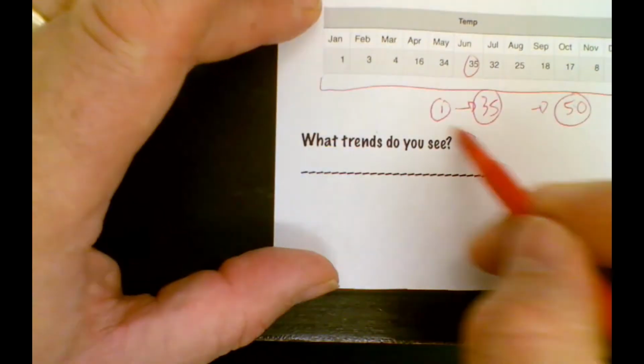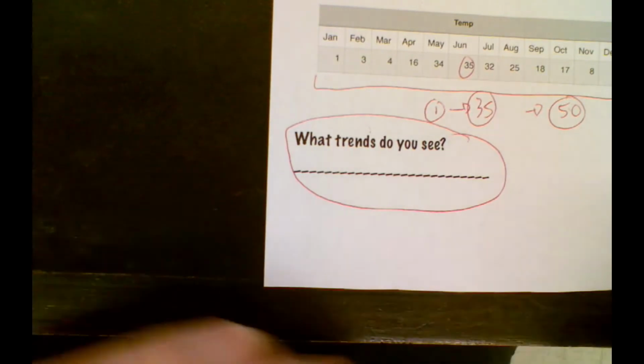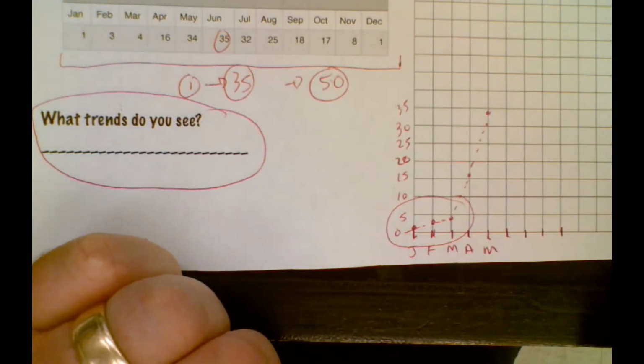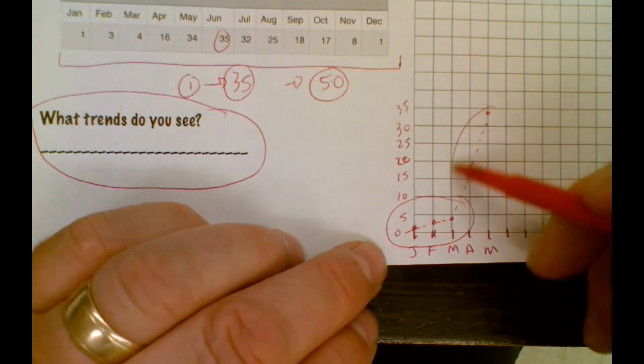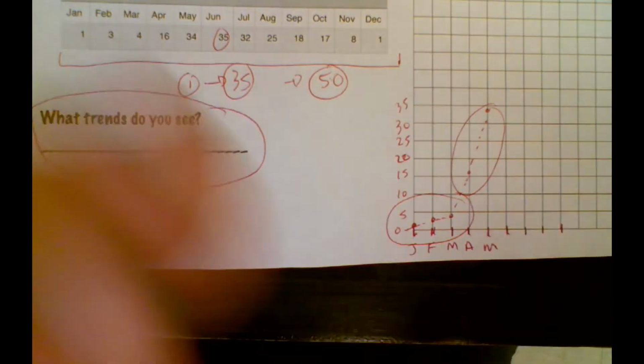Usually you see questions like, what trends do you see? Well, if this is temperature, I can say that in the winter months it's very cold, and it gets warmer towards the summer months. And then, of course, it falls down the other way. So that's kind of the trend that you might see.